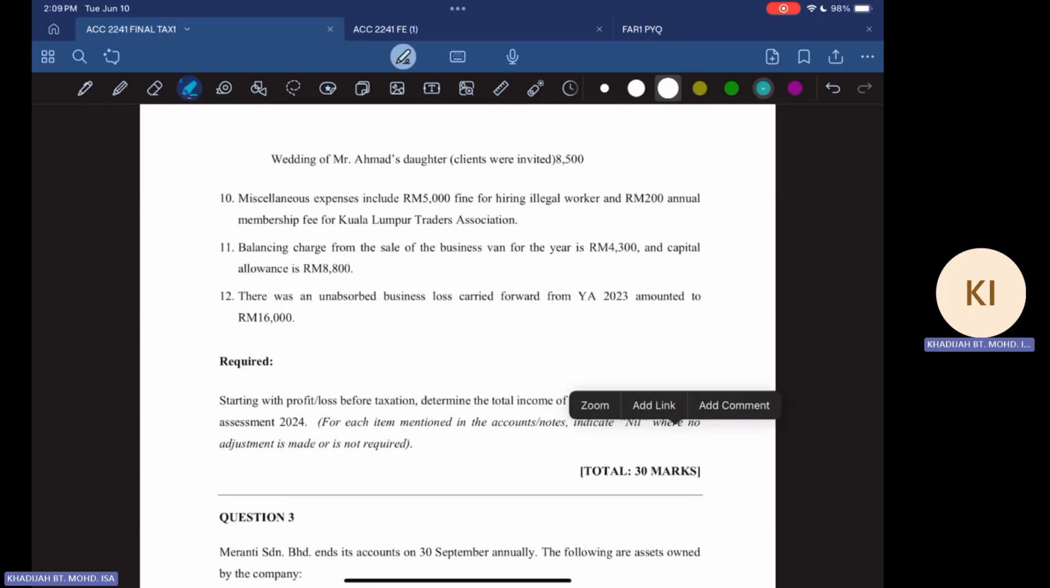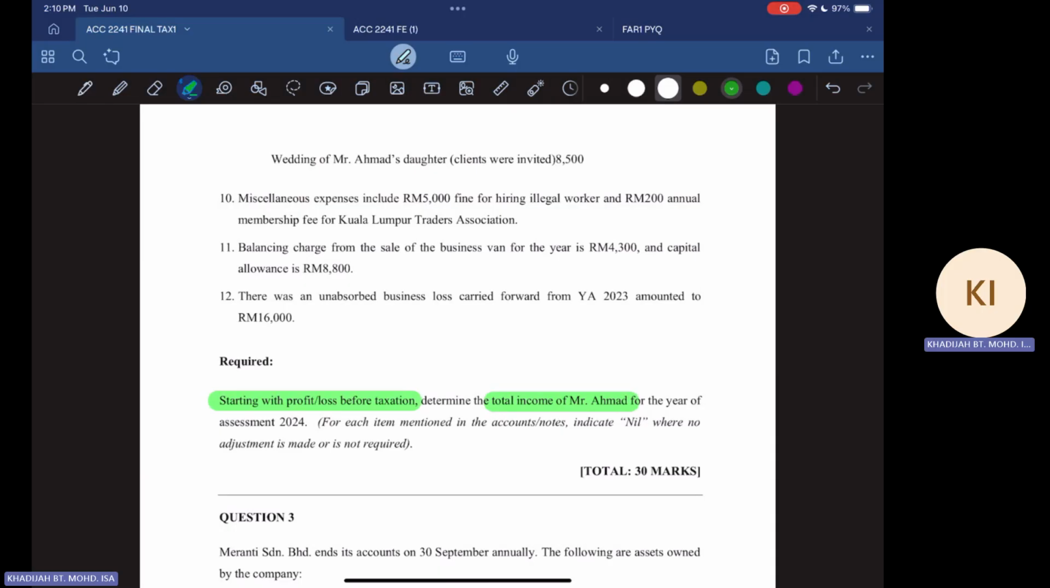All right, so what is required, of course, starting with profit before tax. Starting from profit before tax, determine the total income for Mr. Ahmad. So total income in this case means that from your aggregate income, then if you have business losses, minus approved donation, and then zakat, then only you get your total income. So you should know the format of your chargeable income. In this case, not chargeable income, but only required up to total income.